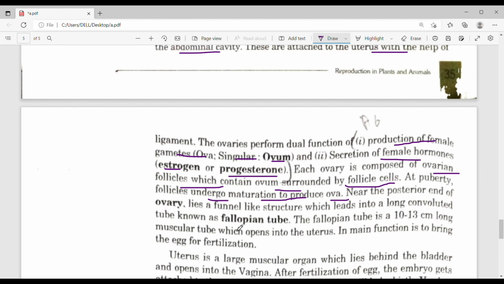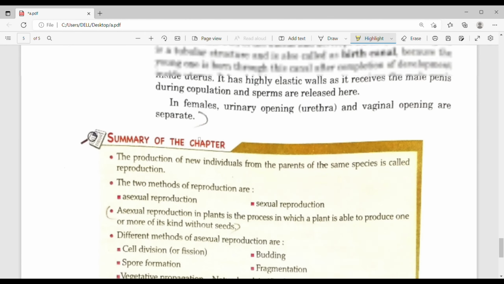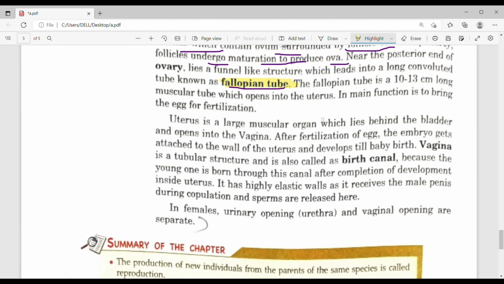Now we will see the function of fallopian tube. This is fallopian tube. The function of fallopian tube is to carry the egg from ovary to uterus. It is the site of fertilization.